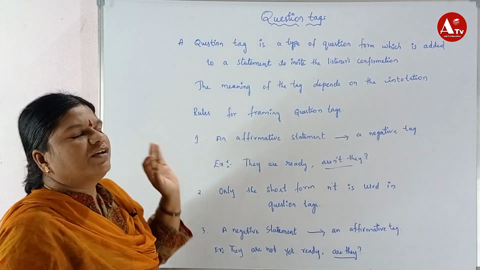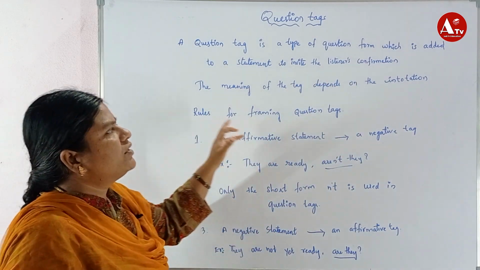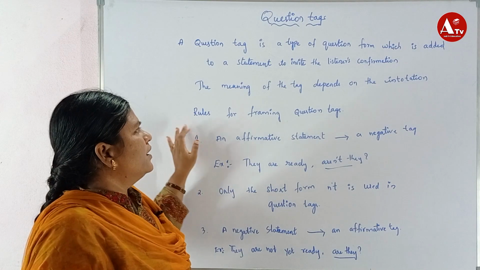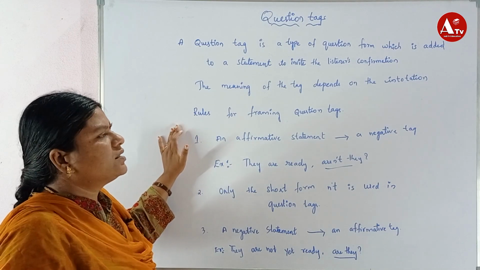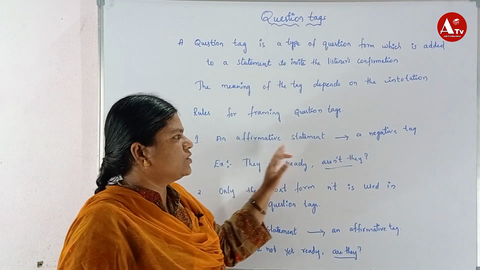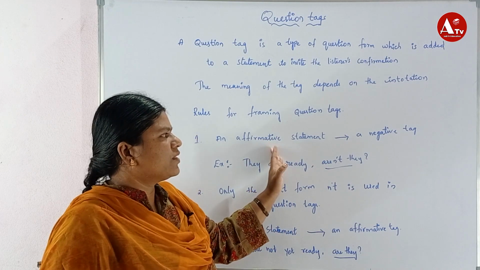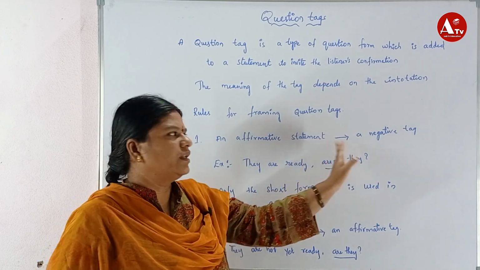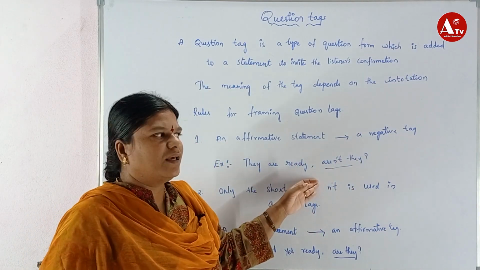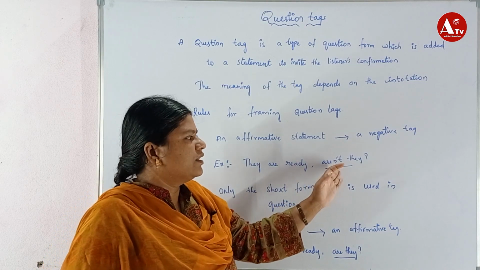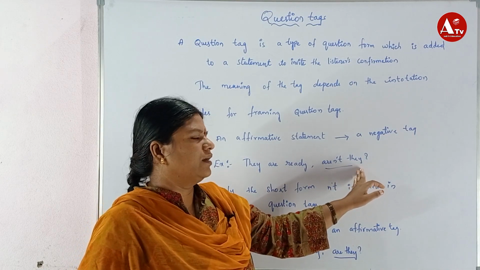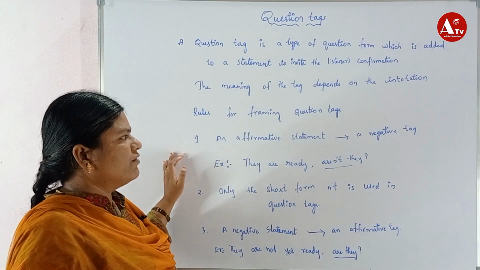Here there are different kinds, and the meaning of the tag depends upon the intonation. Here are the rules for framing a question tag. There are some rules to form a question tag. Number one, an informative statement. When the sentence is positive, we ask the question with a negative tag. See the example: they are ready, aren't they? Aren't they means we are asking for confirmation whether they are ready or not. This is an affirmative sentence.